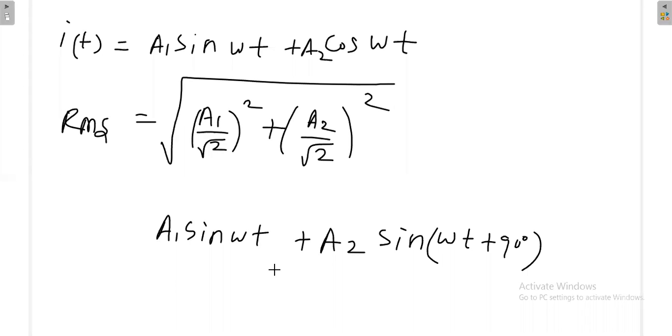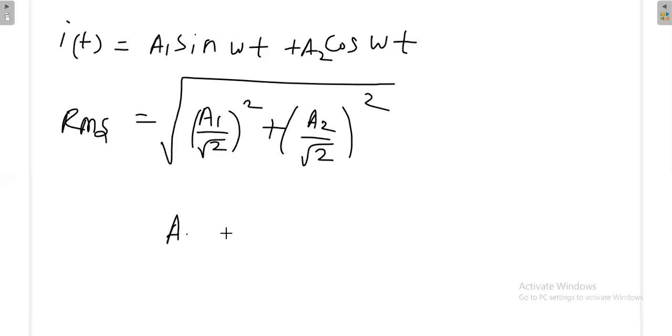Anybody? What is sin(90 + theta)? Is it cos theta or something else? Cos theta, sir. Cos theta only.